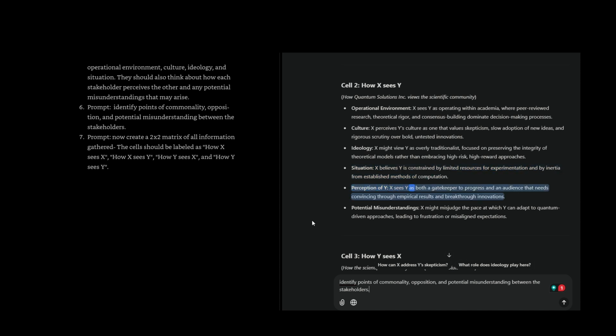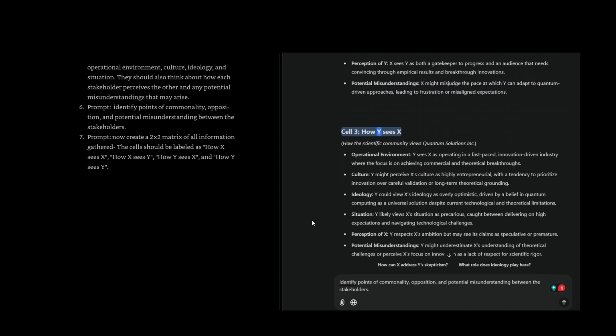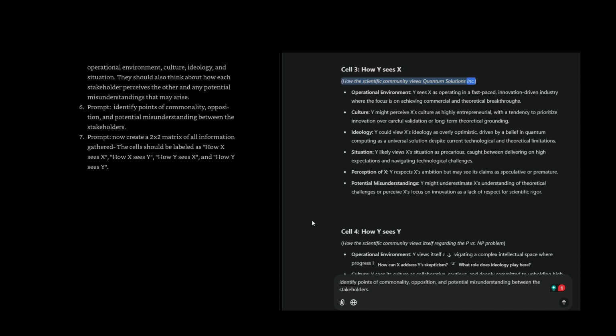Perception of Y: X sees Y as both a gatekeeper to progress and an audience that needs convincing through empirical results and breakthrough innovations. Potential misunderstandings: X might misjudge the pace at which Y can adapt to quantum-driven approaches, leading to frustration or misaligned expectations. Cell 3, how Y sees X. How the scientific community views Quantum Solutions Inc. Operational environment: Y sees X as operating in a fast-paced, innovation-driven industry, where the focus is on achieving commercial and theoretical breakthroughs.